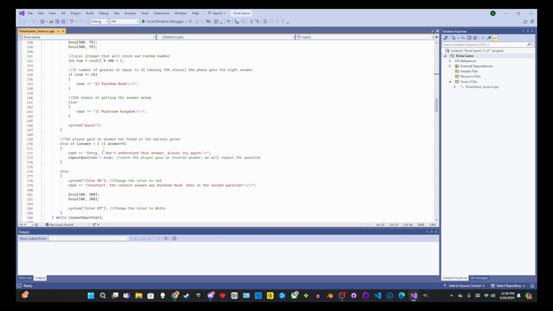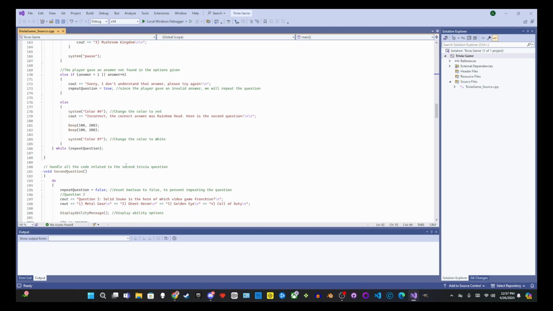If you give a number that's just outside of all of that, it'll say, sorry, I don't understand the answer, please try again, and then it'll set repeat question to true, and it'll repeat the question. Else, if you just give a wrong answer, it'll say, incorrect, the correct answer was Rainbow Road, and it'll play 2 low-pitched beeps, and it'll change the color to red, and then back to white. So that's how questions works.